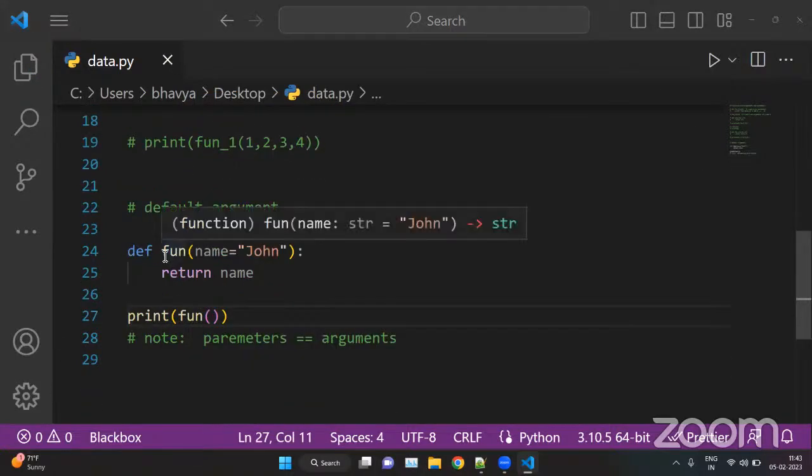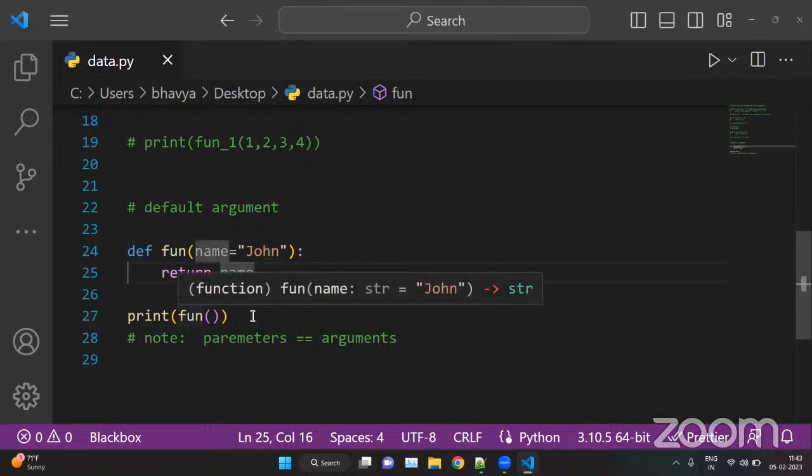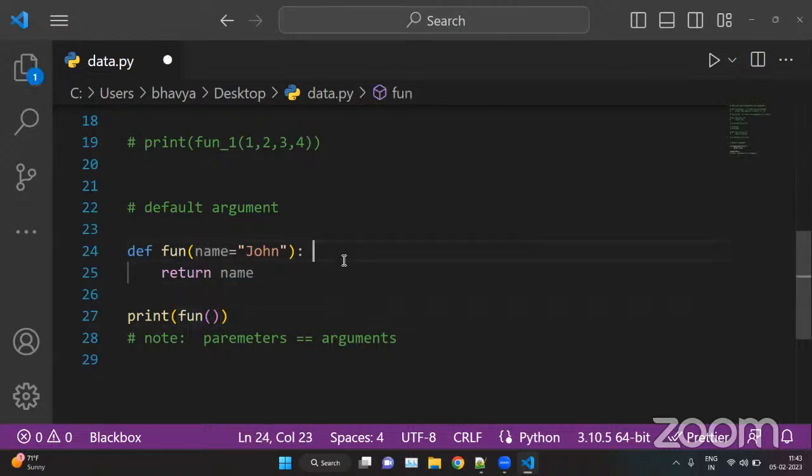So here def is a keyword, then the function name. Name is a parameter here. Now here we are giving the parameter a value that is John. Okay. And we are returning the name, meaning we are printing the name, and we are calling the function. So here we have provided a default argument, that is John, to a parameter when defining the function.